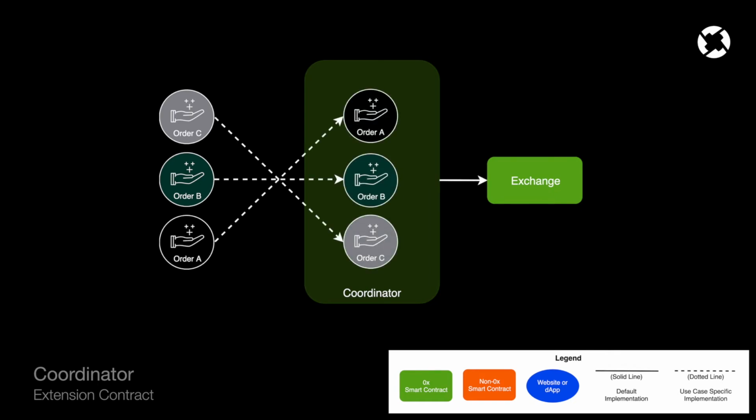A coordinator can change the order in which those are filled by approving them or rejecting them at different times. After these pass through the coordinator contract, they will then be submitted to the exchange contract and go through the regular pipeline.